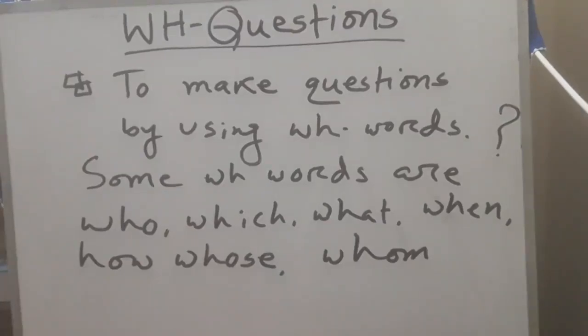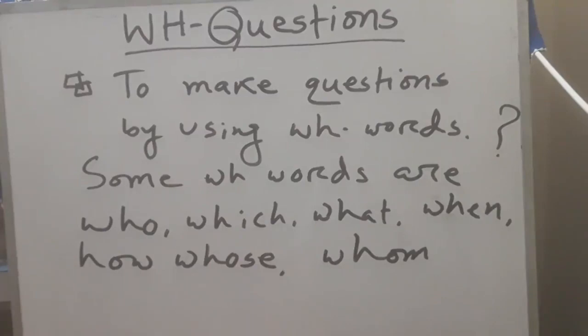So, dear students, follow me. Among them, who and whom are used in the sentence as subjects or objects. And when, where, why, and how are used in the sentence as adverbs.